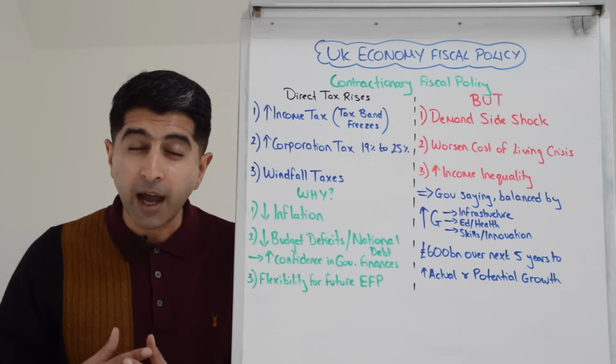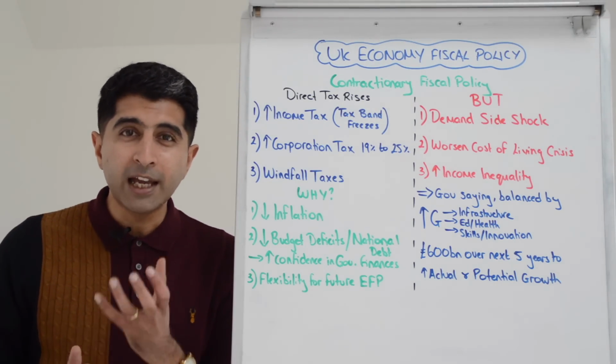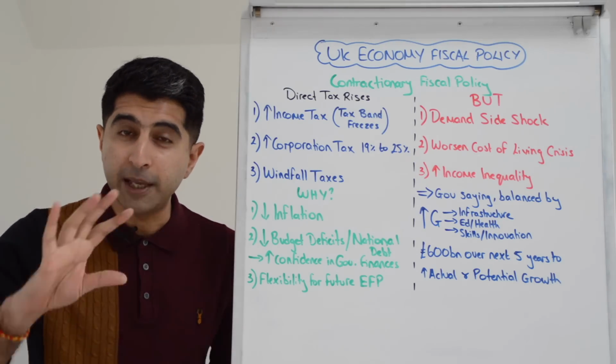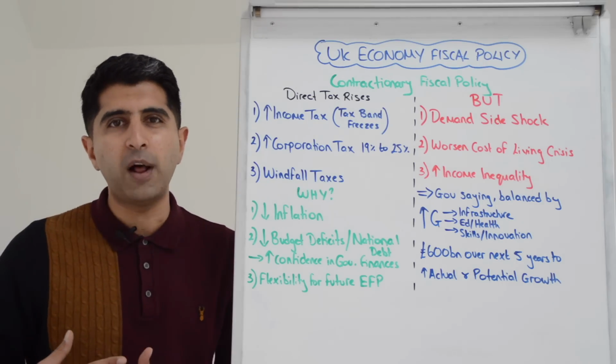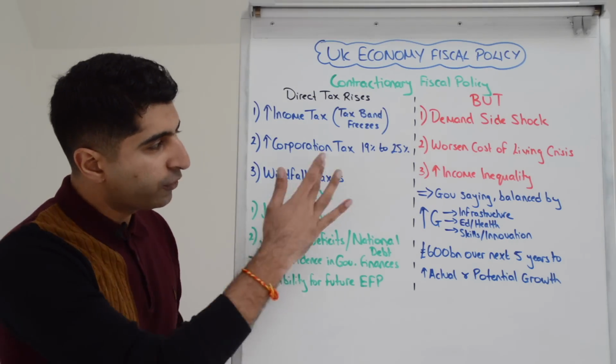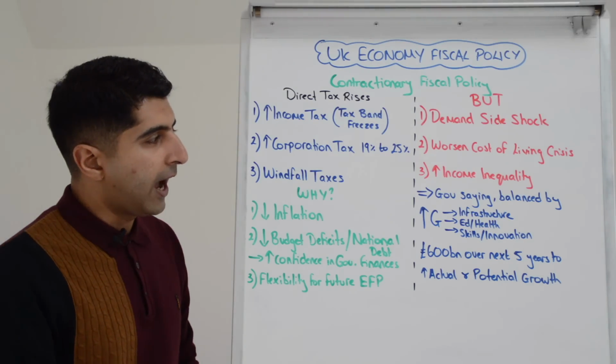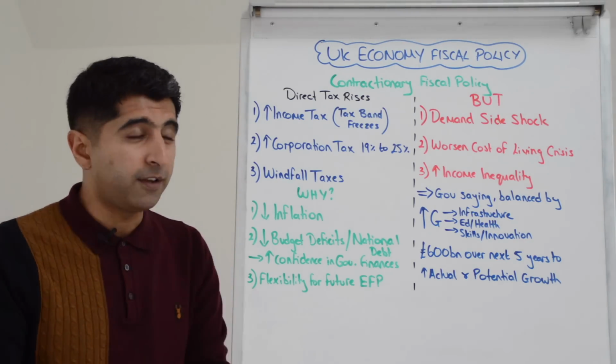There have been some cuts in government spending, most notably cuts in welfare spending, and the policies that we saw during COVID times being reversed, but also other cuts to welfare spending as well. We've also seen reversals of the VAT cuts, the business rates exemptions as well. So that's the contractionary side we're in at the moment.